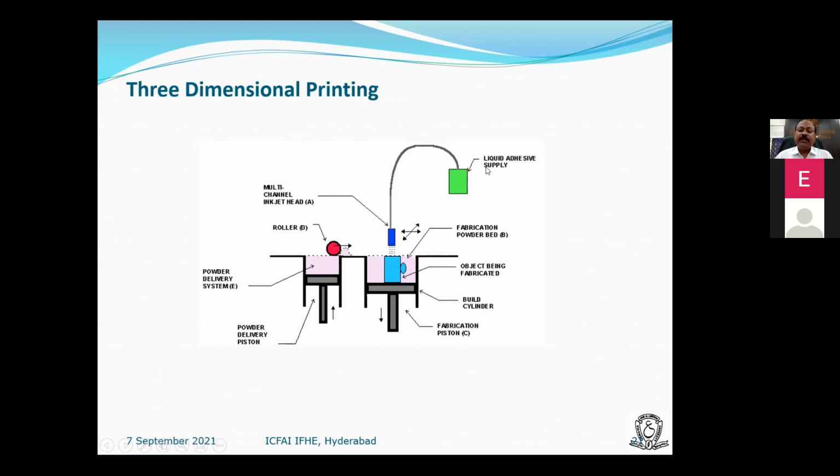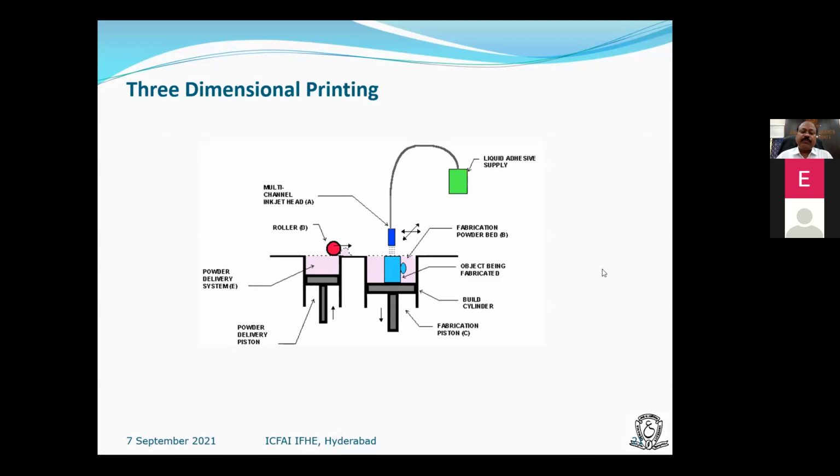Here, simply liquid adhesive will be supplied from this container and sprinkled over the powder. Wherever the adhesive sprinkles, that part will be bonding the particles together. The pouring of this adhesive liquid is again as per the 2D CAD contour.